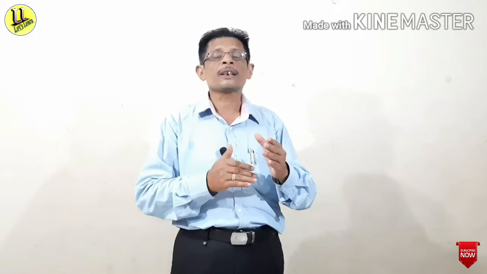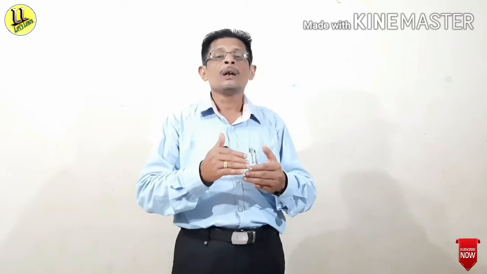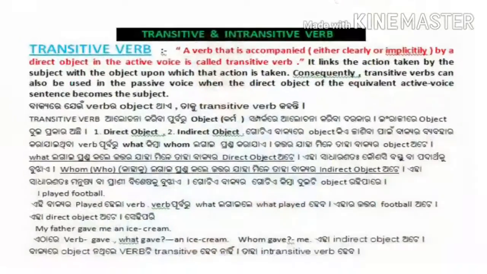Now we will take some examples and we will see more about transitive verbs. You see, my father gave me an ice cream. Here you see, the verb is gave, and me is an object, and an ice cream is also another object. So there is the presence of two objects in this sentence. So gave, the verb, is the transitive verb here. And about transitive verbs, you have to remember